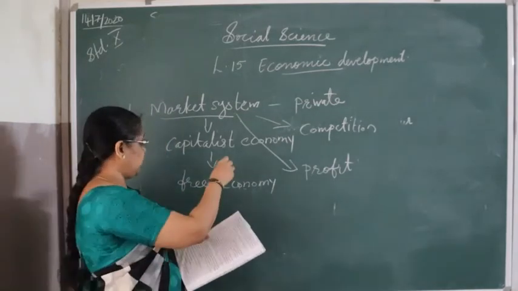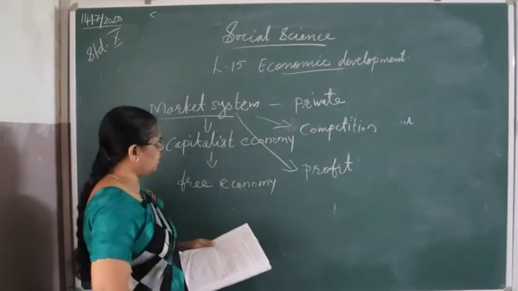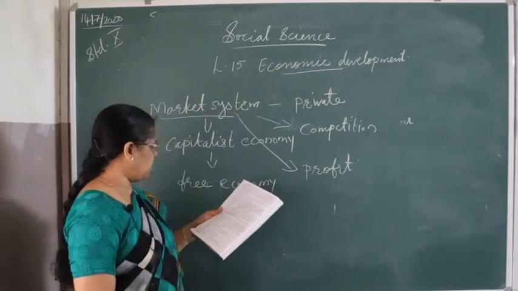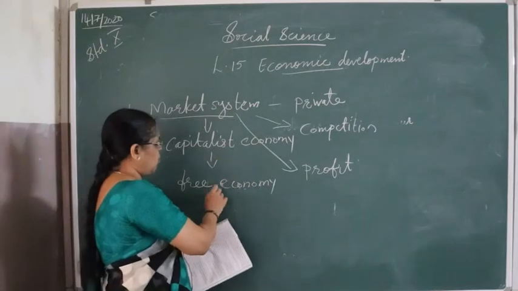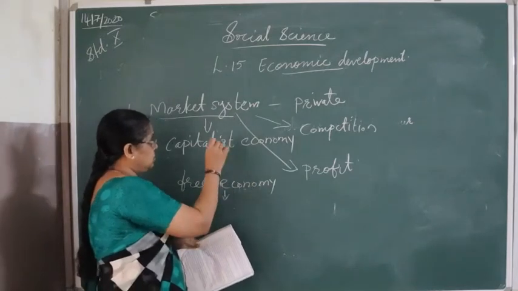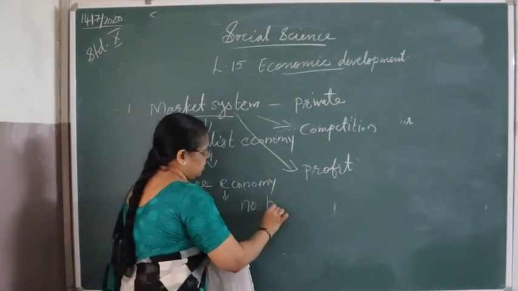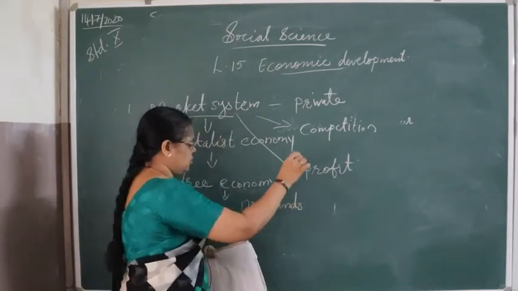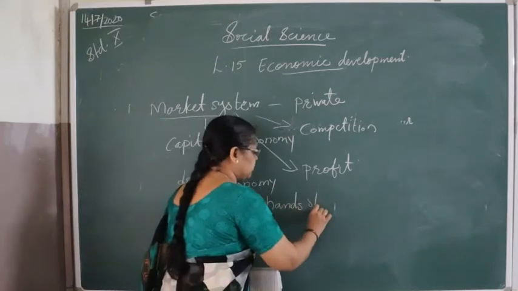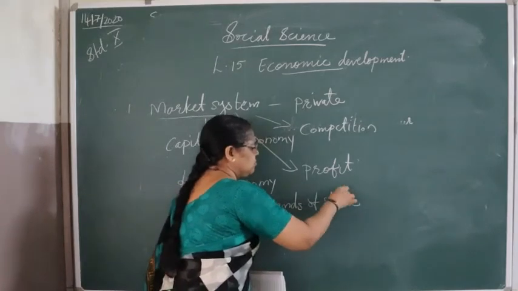So that is why it is called free. This is called free economy. Competition controls, no hand on this system, no hand of state. State never controls, no hands of state. So it is called free economy.